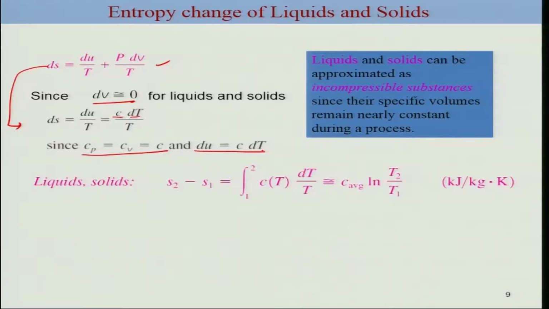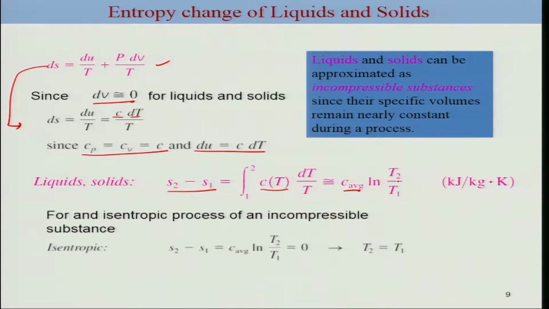Then you can integrate from 1 to 2, and that becomes your change in entropy. Now we have already discussed earlier that specific heat for liquid and solid depends only on the temperature. You can express this in terms of average specific heat, and then the expression will come out to be simply C average times the log of the temperature ratio, T2 by T1.